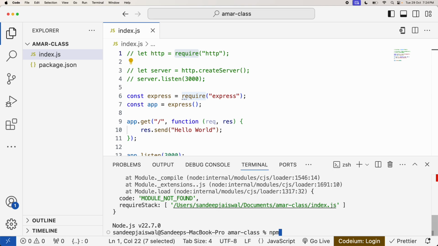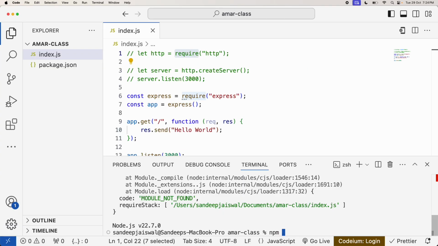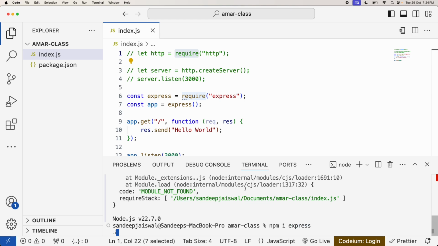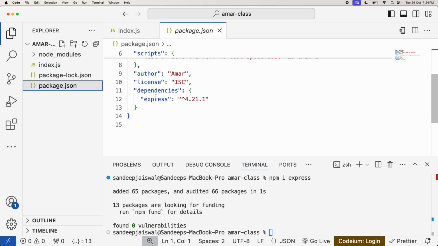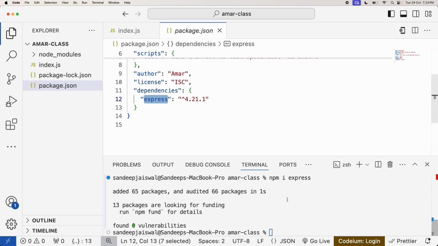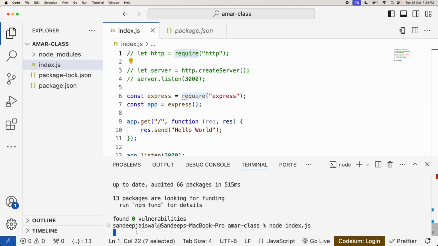So how do we install? The command is npm i express. Once you install, you will see the package.json will have one dependency called express. Now if I start, it will run. See, now it will start, and it is running. The app.listen 3000 is running. Got it? So this is called a framework.